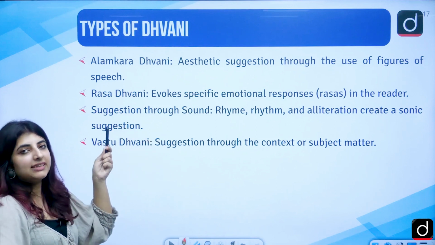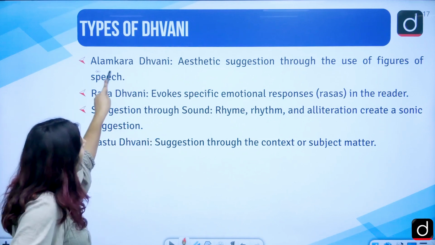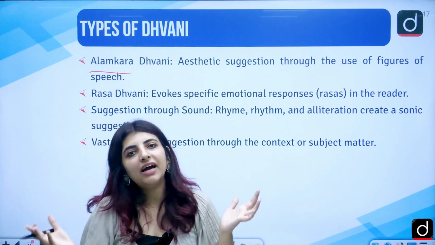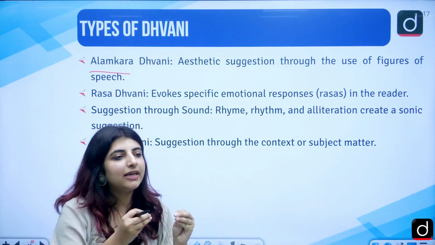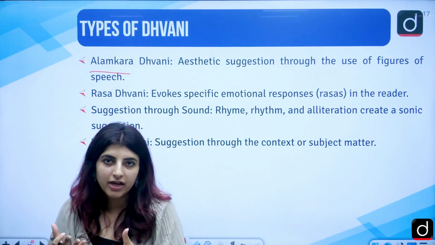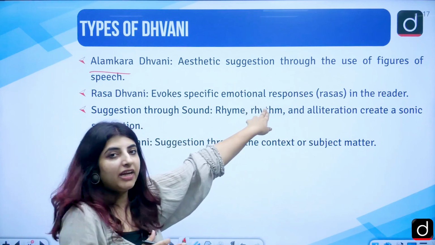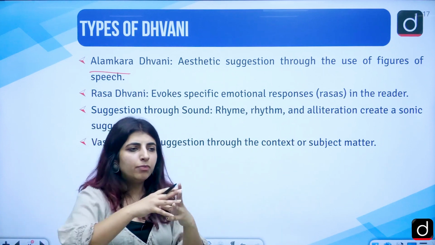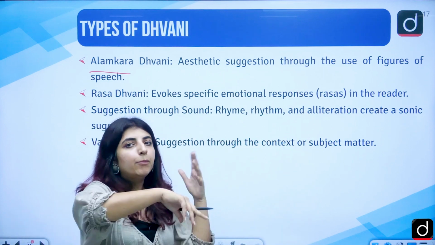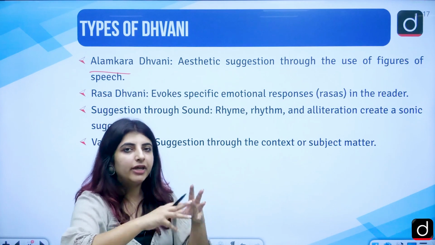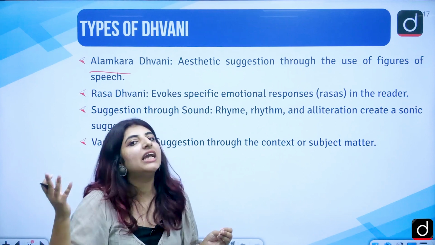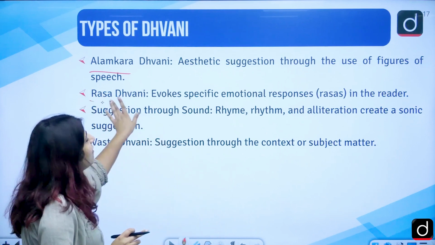Dhvani is used in basically other forms. So Alankara Dhvani, where Alankar is the ornamentation of poetry. Any figures of speech, anything you use to make your poetic body, the poem wali body, feel a little ornamented or embellished, that is Alankar. Correct? Then we have Rasa Dhvani.